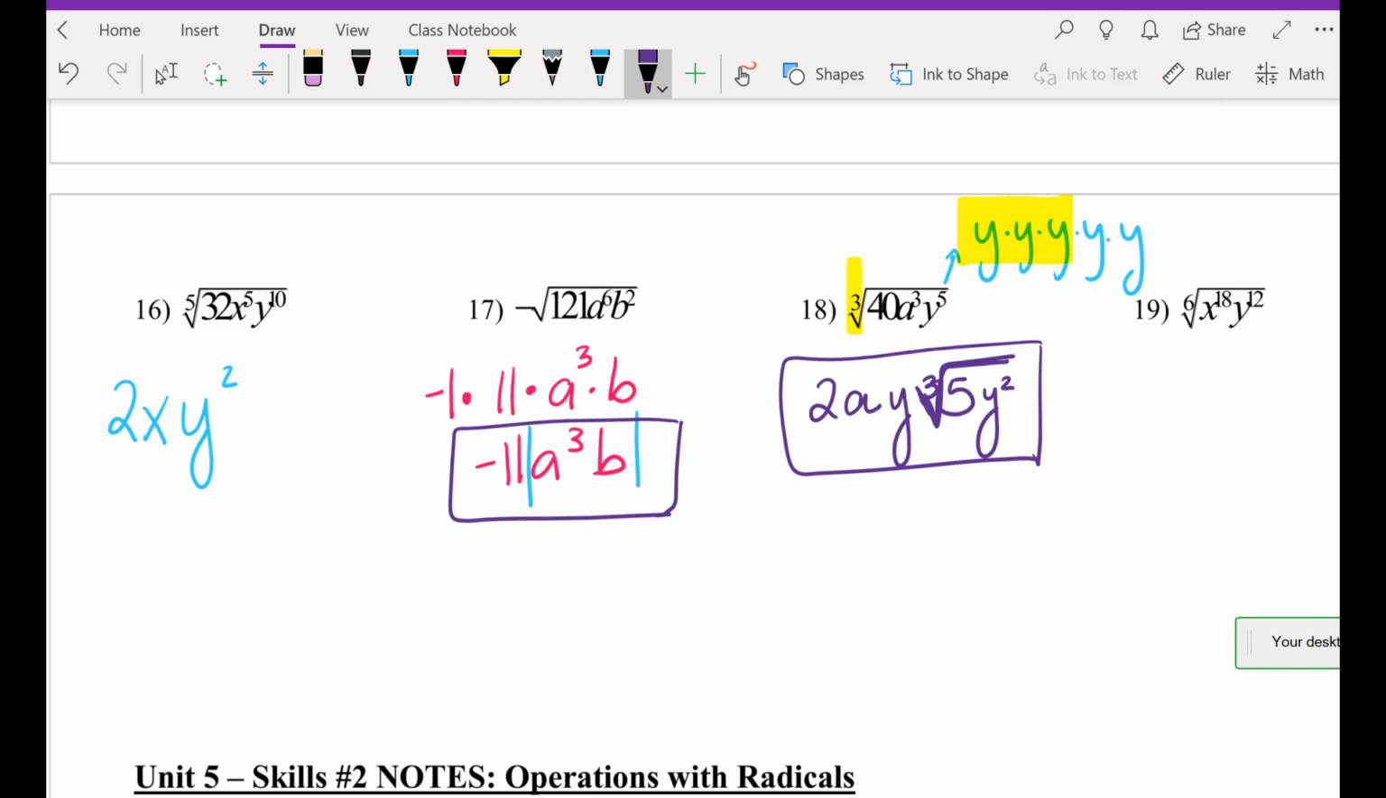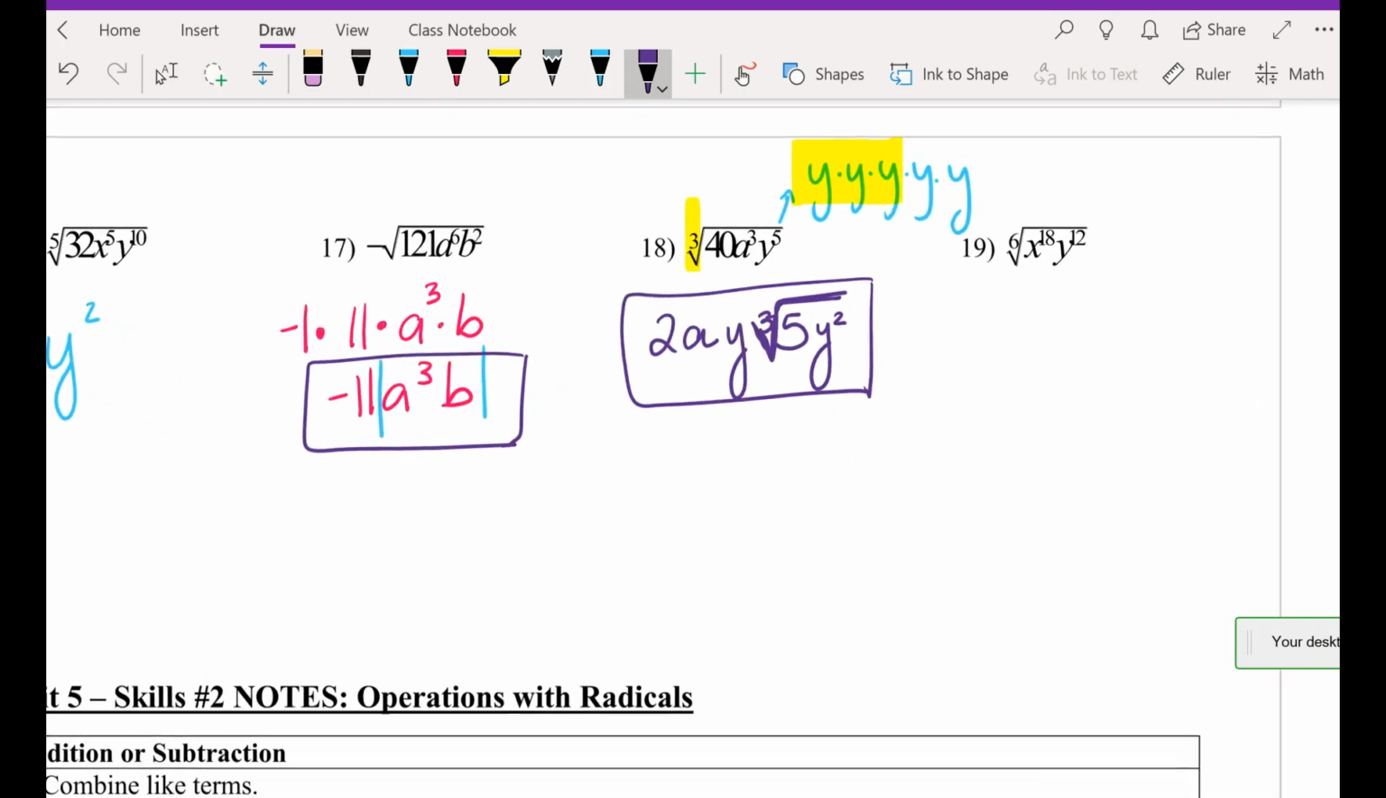Last one, 19. Even index, Chloe, or odd index? So should we start thinking about absolute value? Yep. Here we go. 6th index of x to the 18. Matt. I got x cubed with y squared, and then they're both in the absolute value. Should I put absolute value on both variables? No. Only Y.